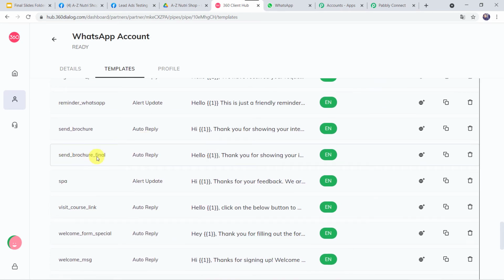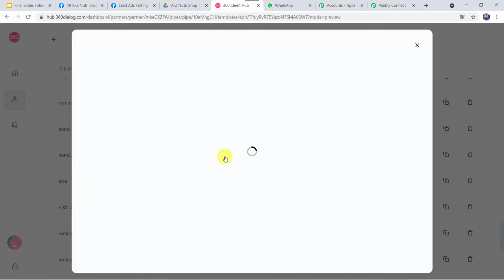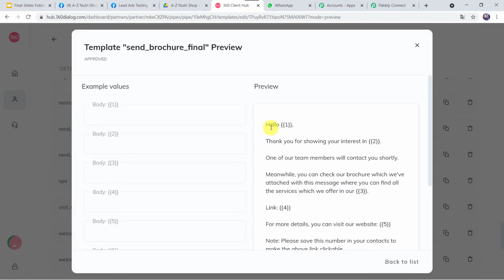That is send brochure final. I'll just open this. Now here, hello, here I want the name of the customer. So let us read the template, and before that I'll just tell you why I have kept some numbers in the curly braces. Just because these are the body fields, and the values of these body fields are going to change every time as per the customer. So here the first parameter, that is customer name, is going to change every time. In this way the values will be changing.